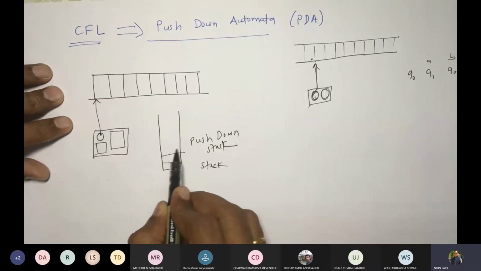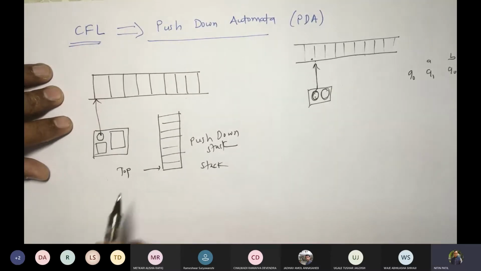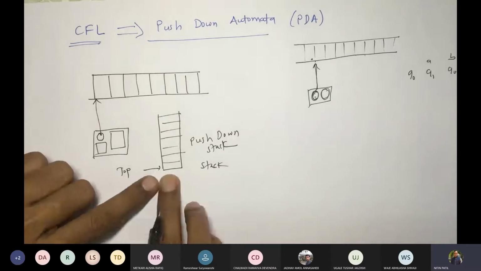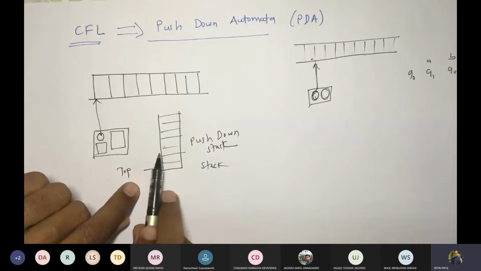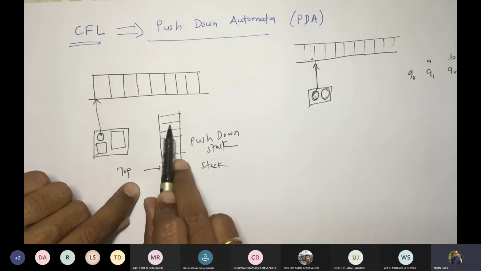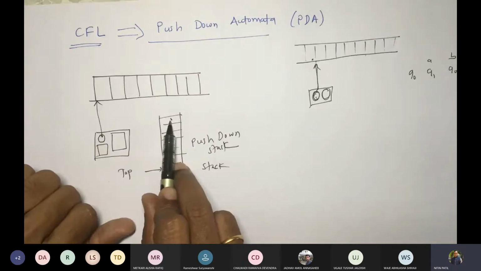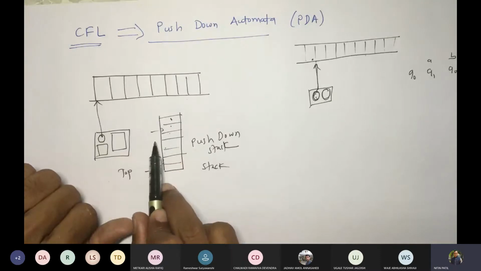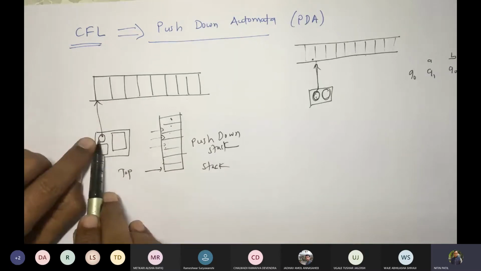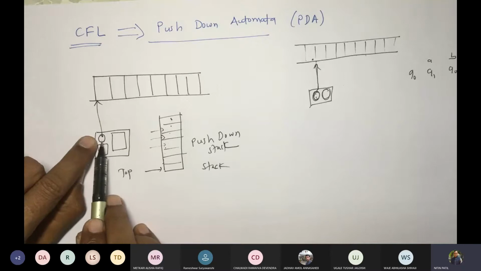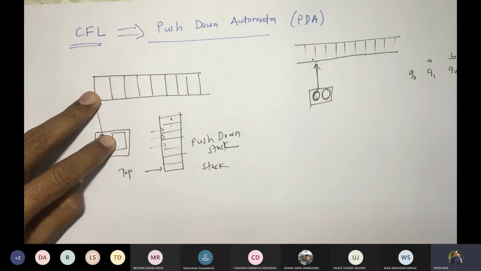So the stack works with this. You always call this the top of the stack, the first element wherever the top is. If you push some element, the top will move to the next. Push again, and the top will point to the third, then fourth, then fifth, then sixth. Suppose you are at the seventh and you simply execute a pop operation, then your top represents here. Again, a pop operation, then your top represents here, and so on. So this is how, depending upon the action, the state, the symbol, and the transition, there would be a change in the stack.